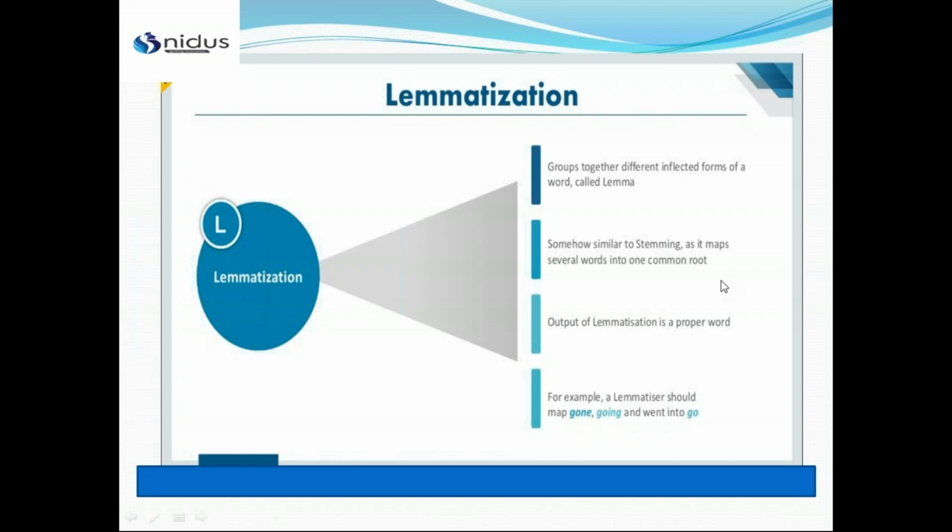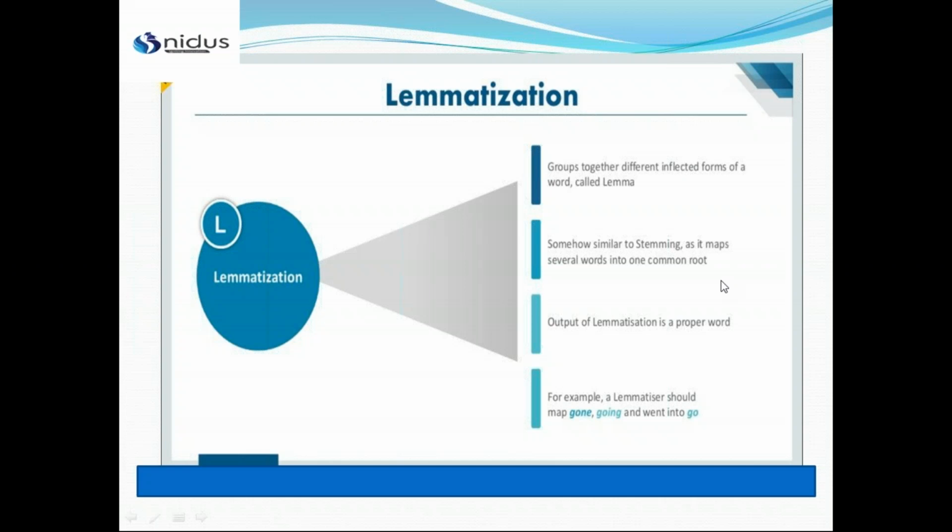The output of lemmatization is a proper word. I'll show you an example. In lemmatization we also store a dictionary, and in the dictionary we check whether it is a proper word or not. That is not possible in stemming, which is hit and trial: it will just crop the starting and the ending of the word. It will not see whether it's a word or not, but lemmatization will see whether it's a proper word.